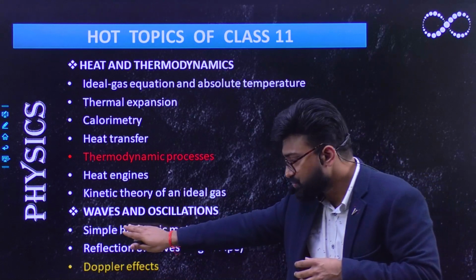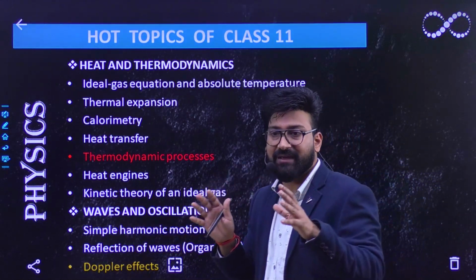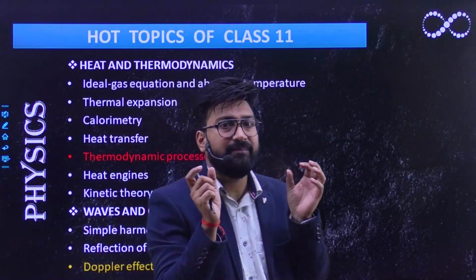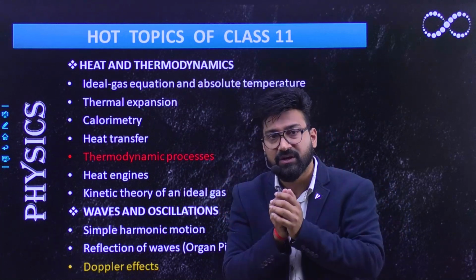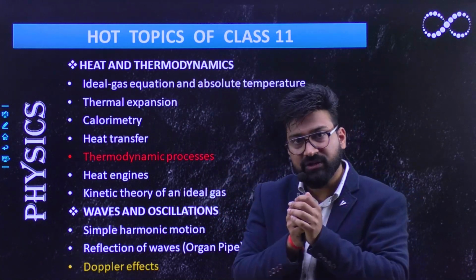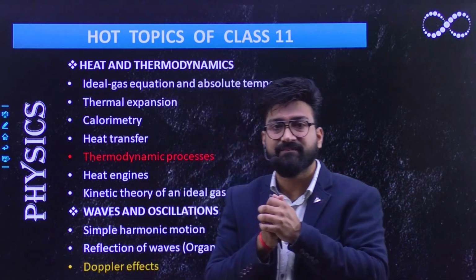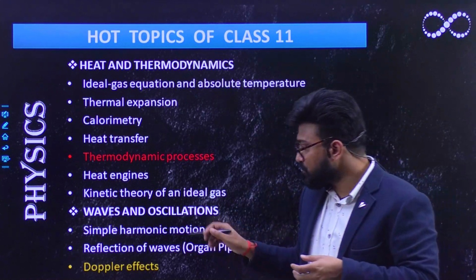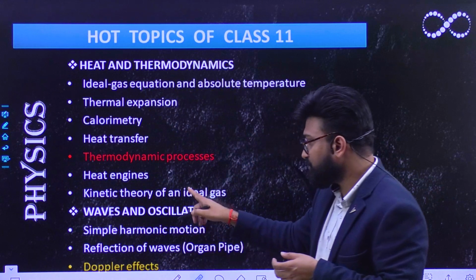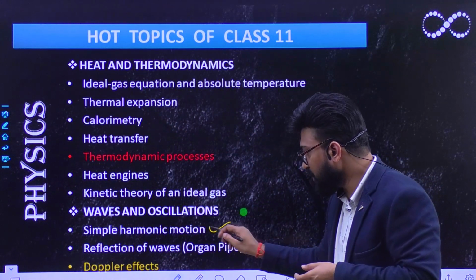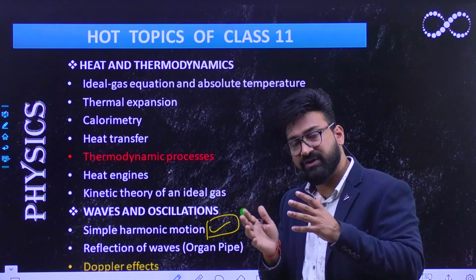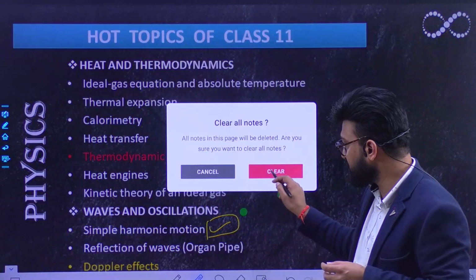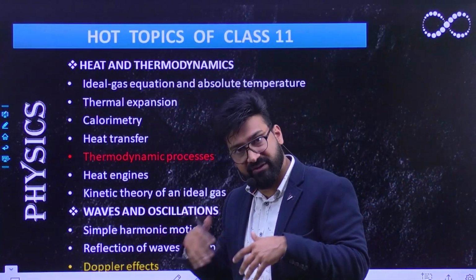Apart from this, questions also come from simple harmonic motion. Most of the time the questions comprise wave superposition, where they give you two wave equations, and after superimposing, you have to find the equation of the new wave that will be formed and its amplitude. So most of the questions coming from this are of the same order as interference of two waves. The questions do come, so you must remember this concept, because questions come from these topics very frequently.